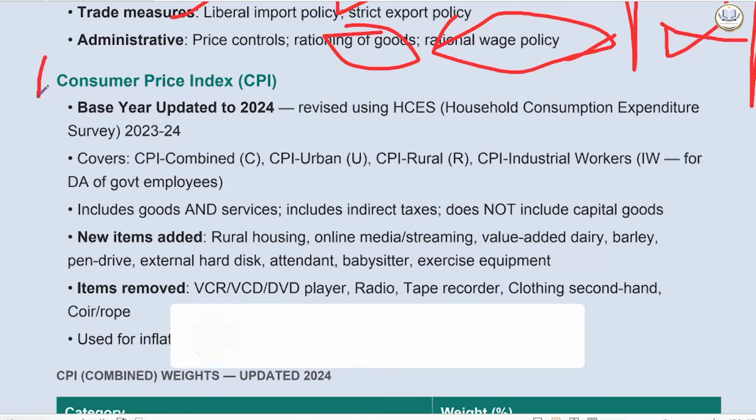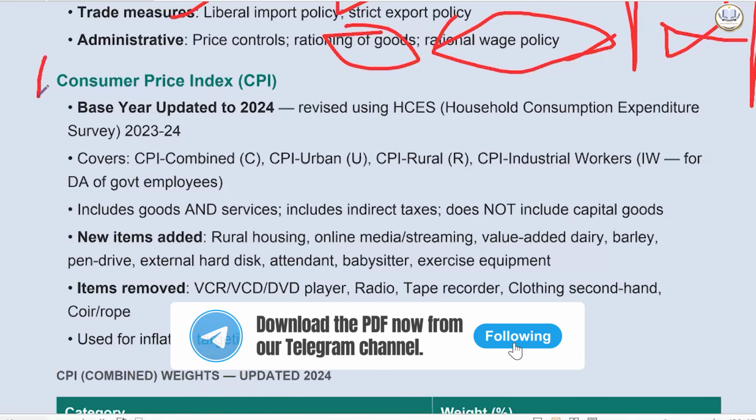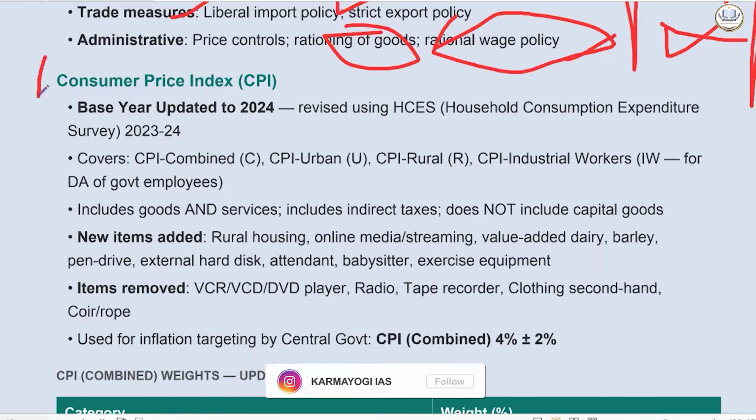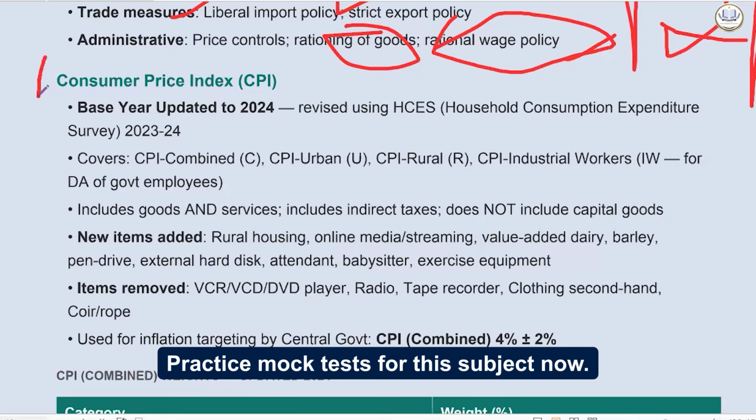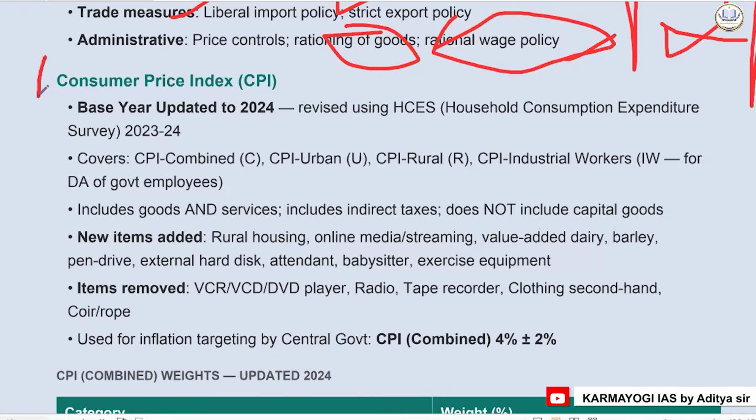And the baskets are generally changed or added. Like new items were added: rural housing, online media streaming, value-added dairy, barley, pen drive, external hard disk. Items that were removed, which are not used now, like VCR, DVD, radio, tape recorder, etc. And it is used for inflation targeting by the central government. 4% plus minus 2%. CPI combined is used by the government.